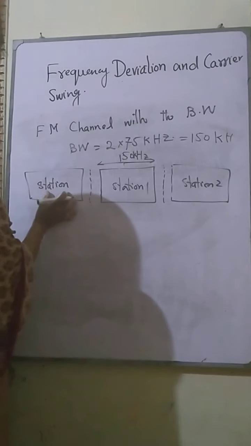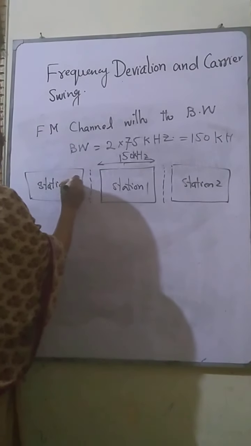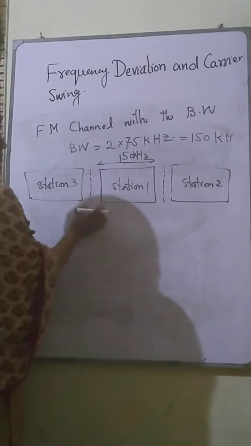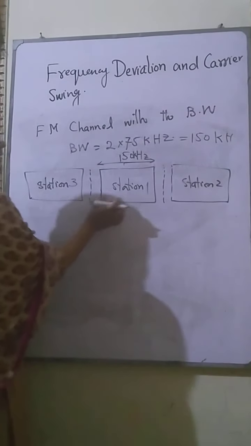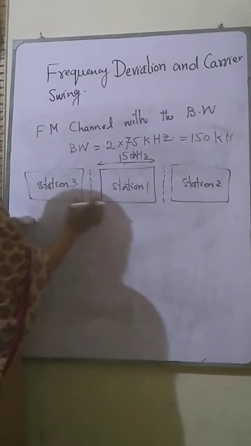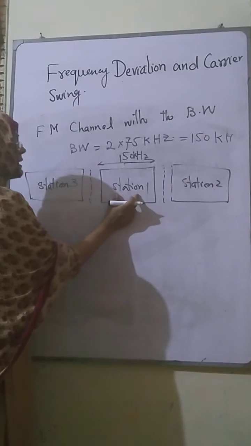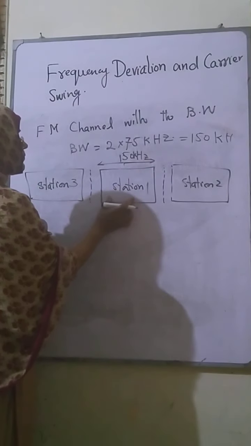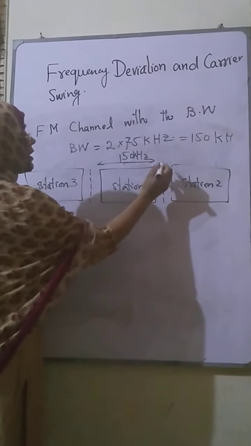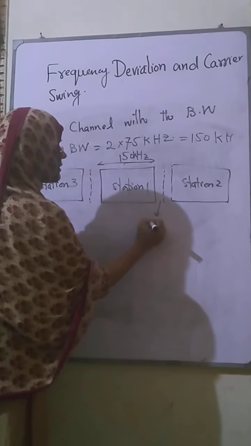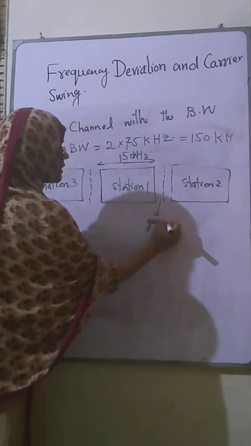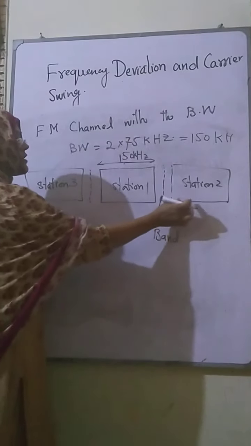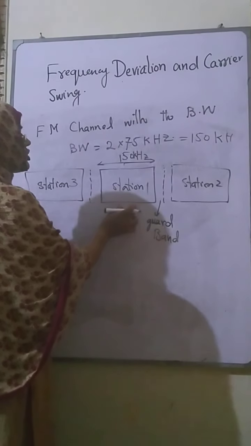The broadcasting of each station can interfere with the others, but we don't want the transmission of any station to be interfered with by any other station. So we should have a guard band. It prevents the interference from one station to another station.